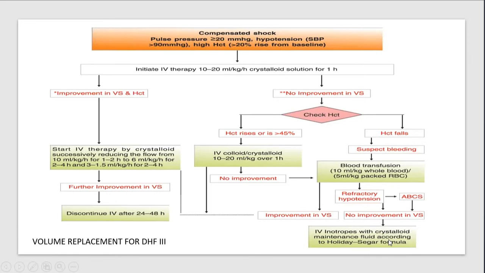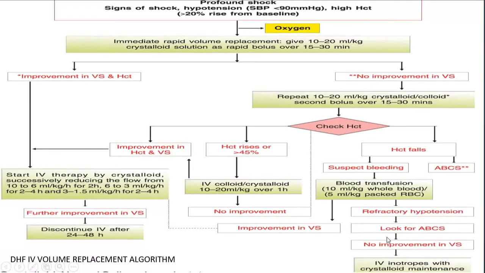according to the Holliday-Seger formula. So the summary is you will be starting fluids at 10 to 20 ml per kg per hour in a compensated shock patient, and there will be improvement. Then you will be slowly tapering, and if there is no improvement, you will be maintaining the same along with blood transfusion, and a sudden fall of hematocrit leads to suspected bleeding. And even then, if there is no improvement, then there is refractory hypotension, and you would be starting IV inotropes and crystalloid for maintenance by the Holliday-Seger formula.